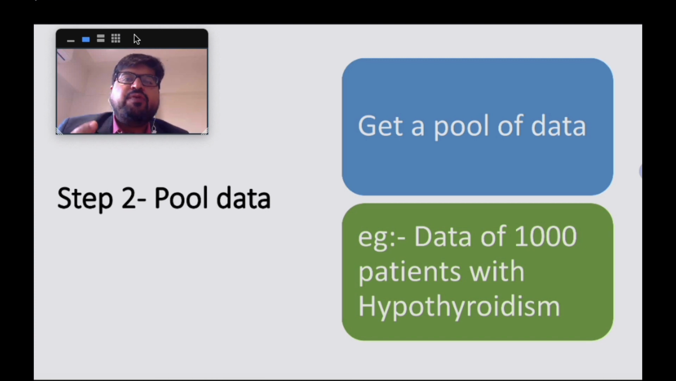Let's say you're working on type 1, LADA, type 2, hypothyroidism, acromegaly, whatever. Whatever field you're working on, you need to pool your data. For example, let's say I get 1,000 patients of hypothyroidism. That's my pool, and I'm going to work as a researcher on that field.